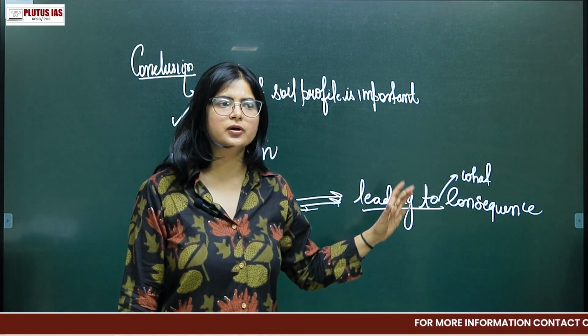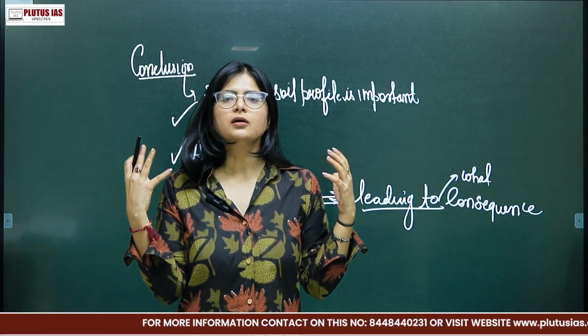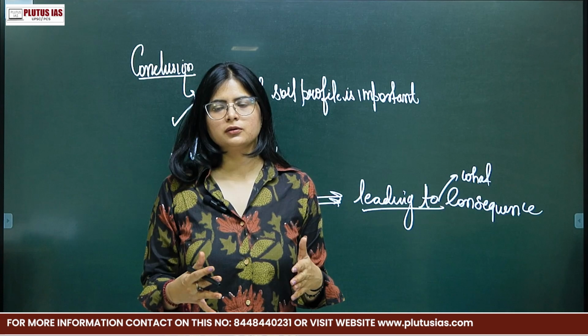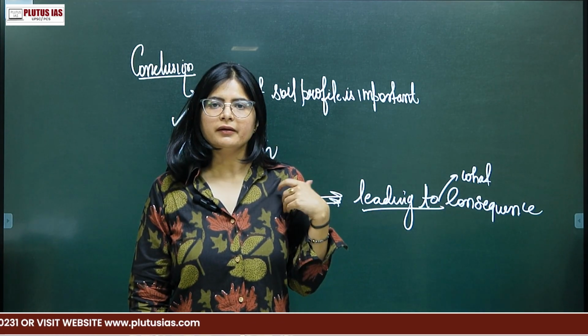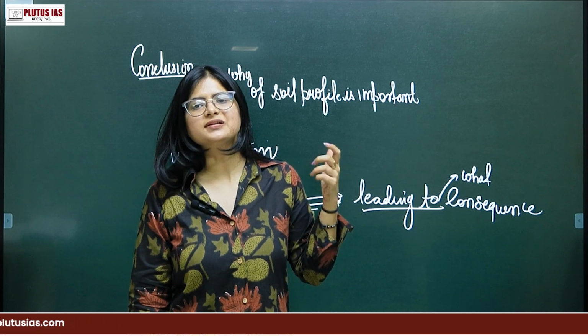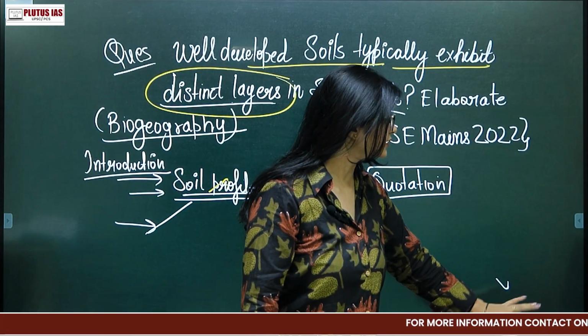Why is this important? Because we are studying the soil profile to understand the whole structure of it, so that we can apply all the remedies which are possible to save the soil. So this is about this optional question.